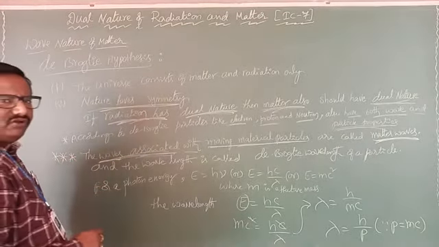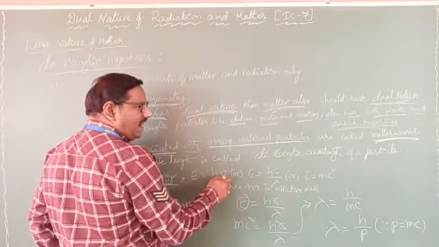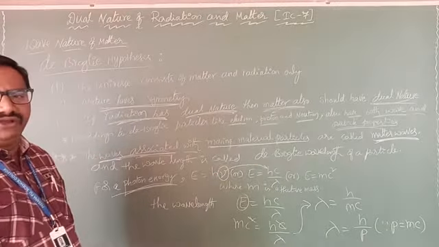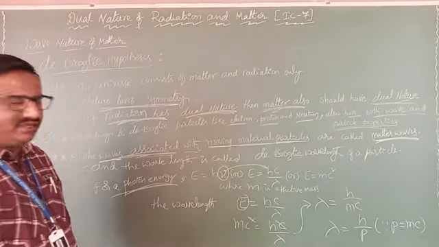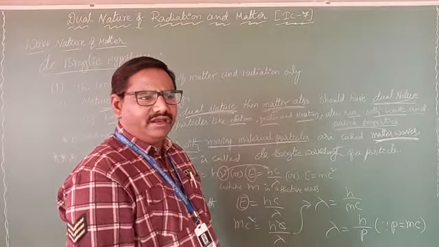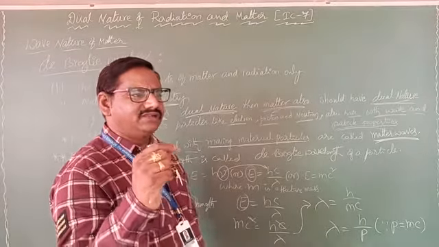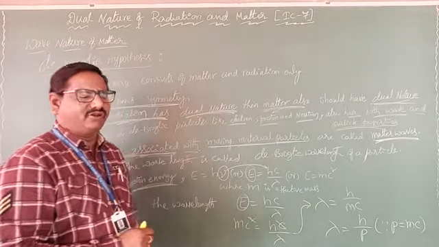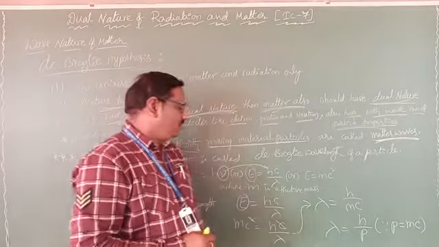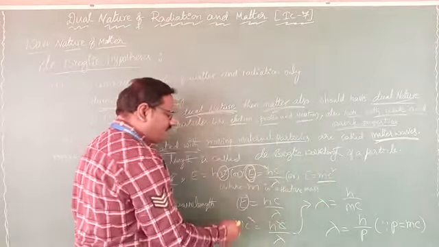Already we know the energy of a photon: E equals h nu, or you can write it as hc by lambda, because nu equals c by lambda. Now this energy in terms of matter: if we have a very small particle of matter, we can treat it as possessing energy. Yes or no? That energy E you can write as mc square.